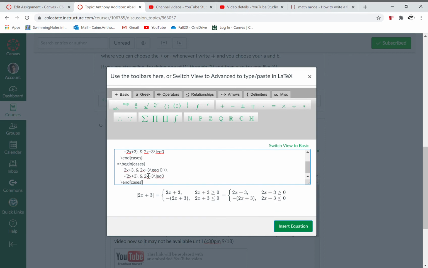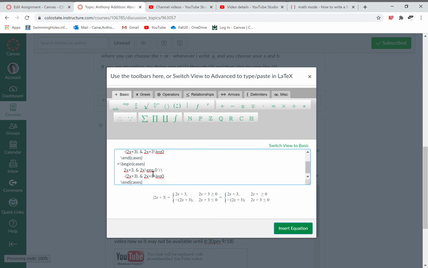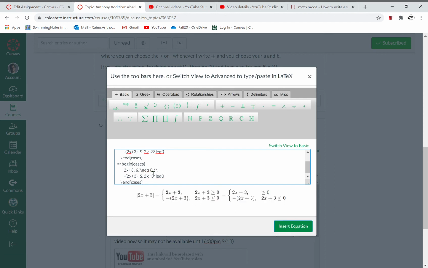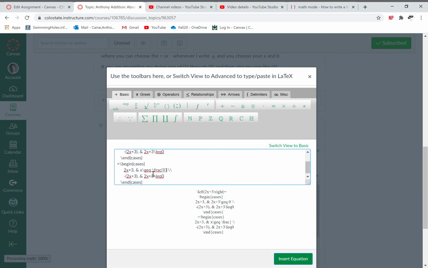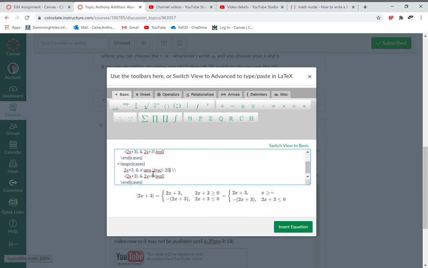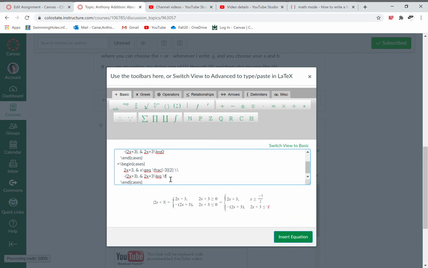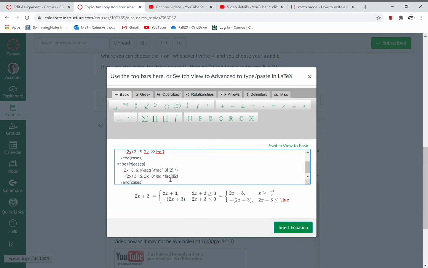I just want to do the final solving for x. If I move the 3 over and divide by 2, I get x is greater or equal to, and I want frac, and then I have minus 3 over 2, and less or equal, and it's the same thing, minus 3 over 2. It doesn't like that I said fac, and I need frac.